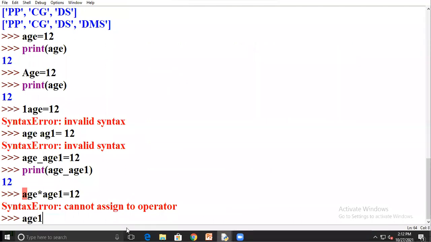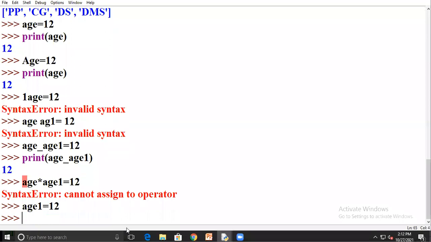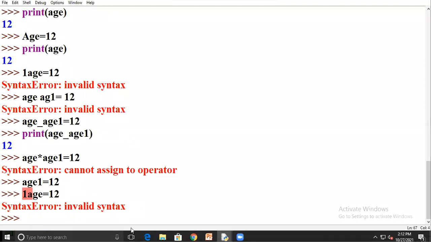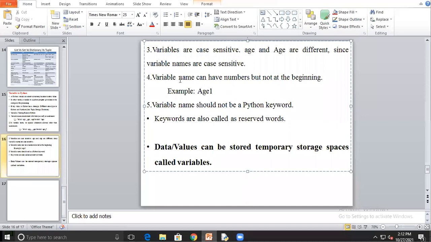Like, I will write age is equal to 12. But suppose I write it like this, 12 age. It will not be allowed. So the fourth rule is that a variable name can have a number, but not at the beginning.